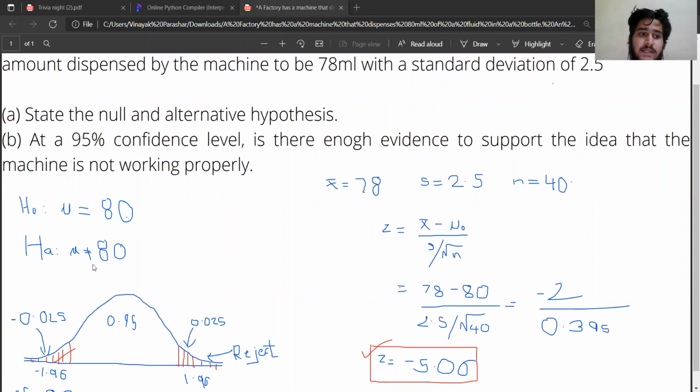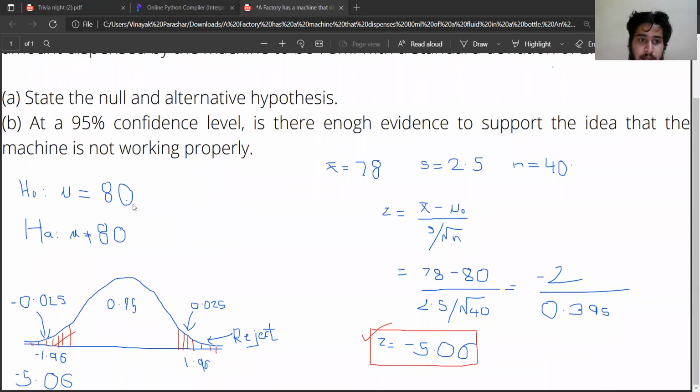So the first step was to create two hypotheses. One is the null hypothesis, and the other one is the alternative hypothesis, which is mu not equal to 80. H0 is the null hypothesis and HA is the alternative hypothesis.